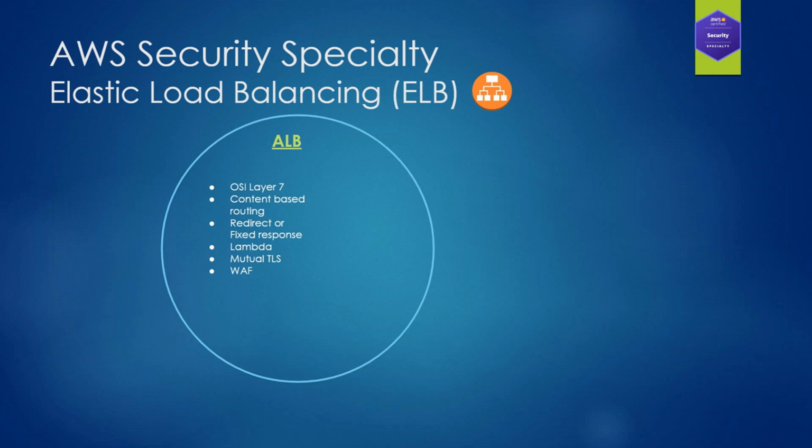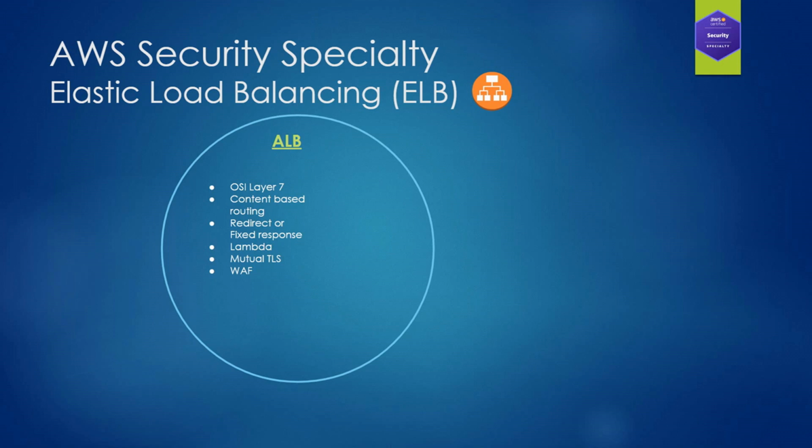Let's start by the unique features associated to application load balancers. So we know application load balancers are layer 7 load balancers that support content-based routing, meaning that if your application is composed of several individual services, an application load balancer can route a request to a service based on the content of the request, such as the host field, the path URL, HTTP header or method, query string, or source IP address.